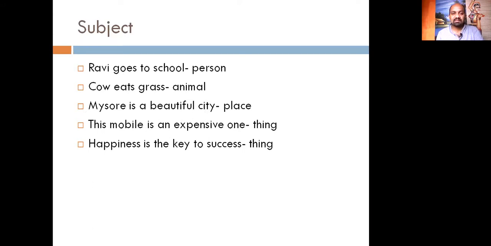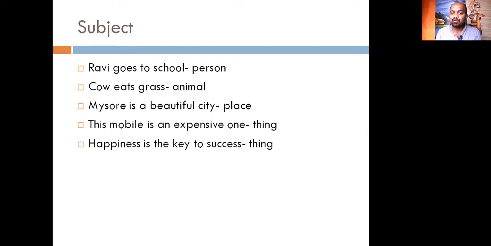Ravi is a subject. He is a person. Cow eats grass. Cow is an animal. Mysore is a beautiful city. It is a place. This mobile is an expensive one. This is a thing.